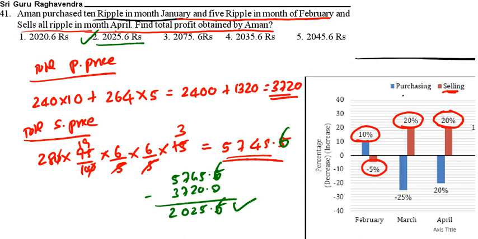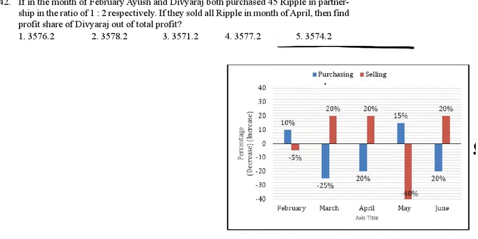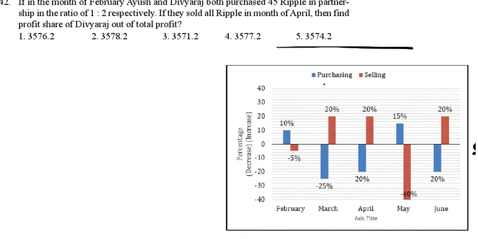See the next question. If in the month of February, Ayush and Divyaras both purchased 45 rupees in the partnership ratio of 1:2 respectively.